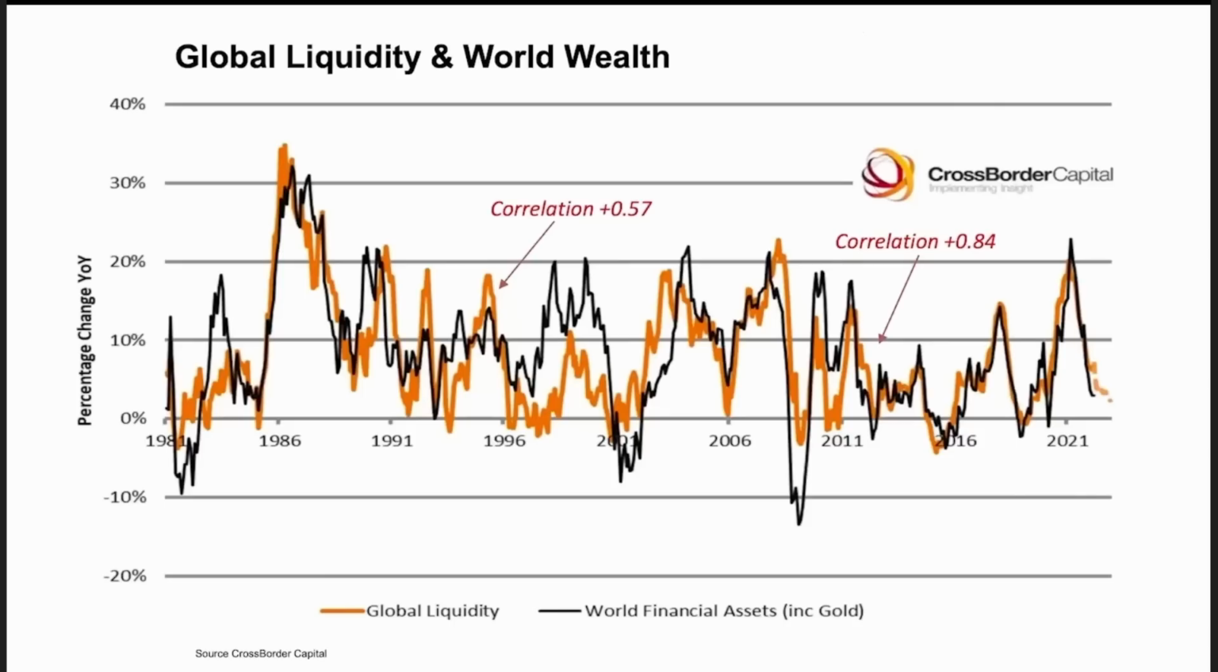Whereas you can see really after the 2000s, the correlation has increased from 0.57 to 0.84. So now, arguably, since that period, global liquidity is the most important thing in driving world wealth and asset prices. It's one of the main key indicators that you need to watch if you want to know directionally what the price of assets is going to be in the near term.